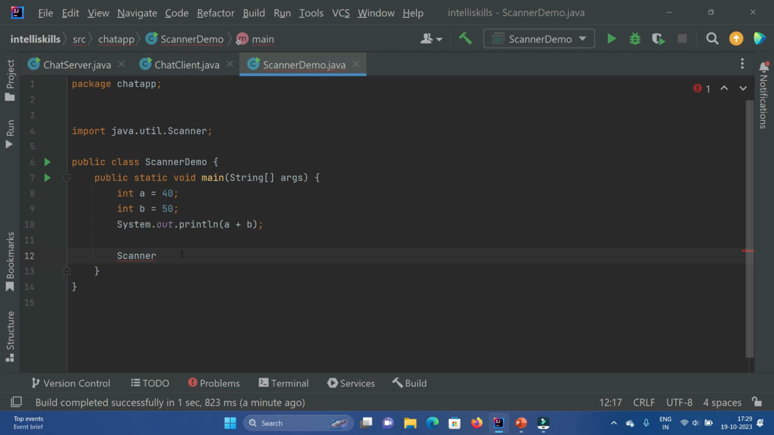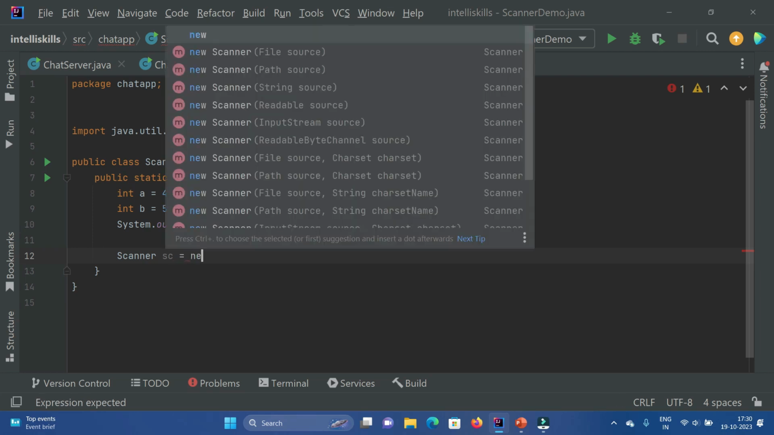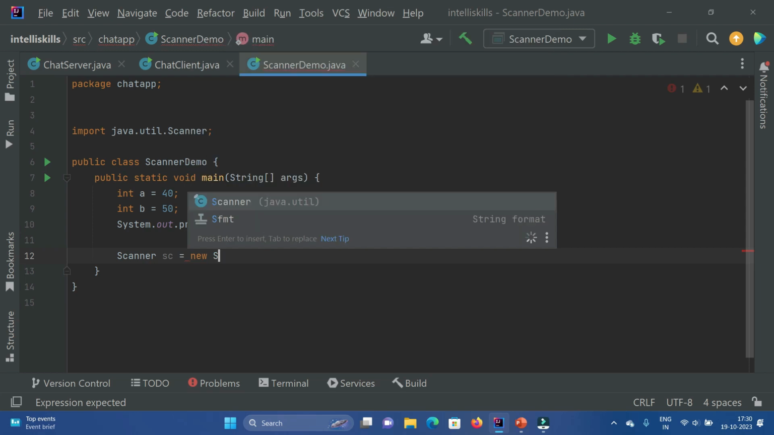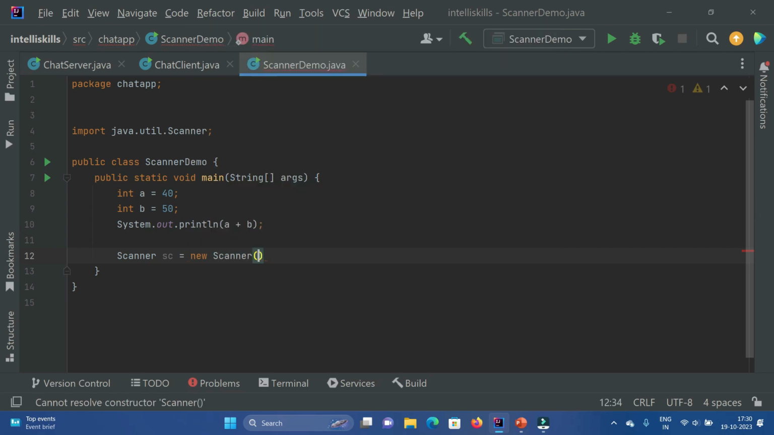Now I will create a variable. You can give any name to the variable. I've given sc. Give it a meaningful name. Then I will create a new object of the Scanner class. I'll use the new keyword, and after that I will use this Scanner class. This is how I will create a new object of my Scanner class. We are going to learn objects in some other video. I'll surely make a video for it.